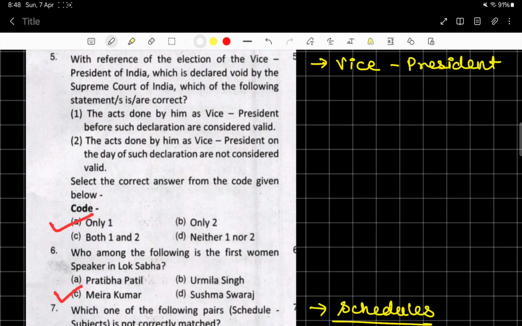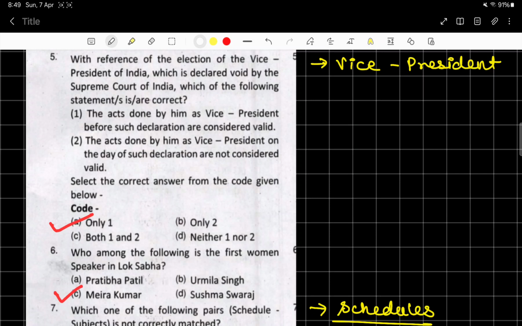Next is, the acts done by him as Vice President on the day of such declaration are not considered valid. How can this be possible? Once we are saying that whatever he does before that is considered valid, and in the very next moment there is an opposite statement. So of course the first one is correct.